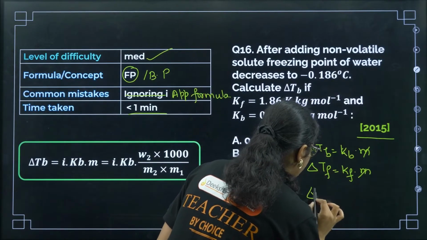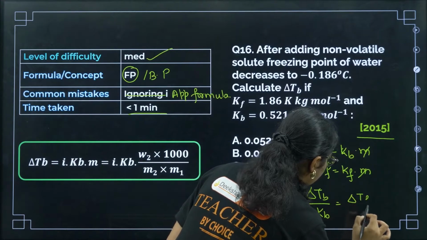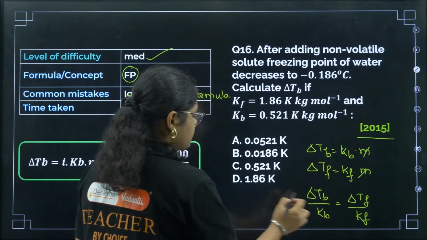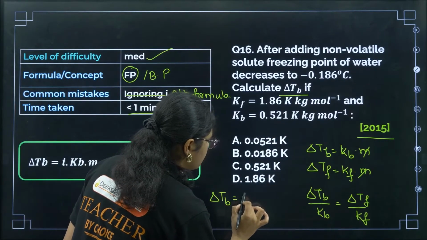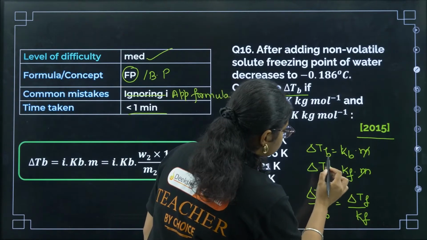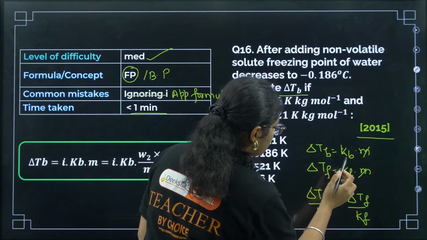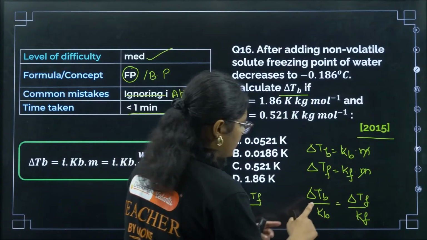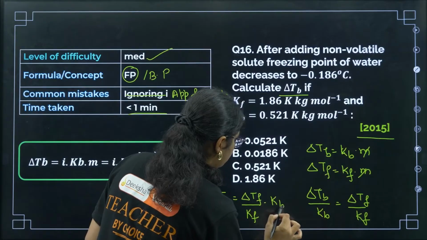So what will I get? Delta TB by KB is equal to delta TF by KF, right? This is the formula. Then what will I get? We need to calculate what? Delta TB. So we'll get delta TB is equal to delta TF by KF into KB, right?